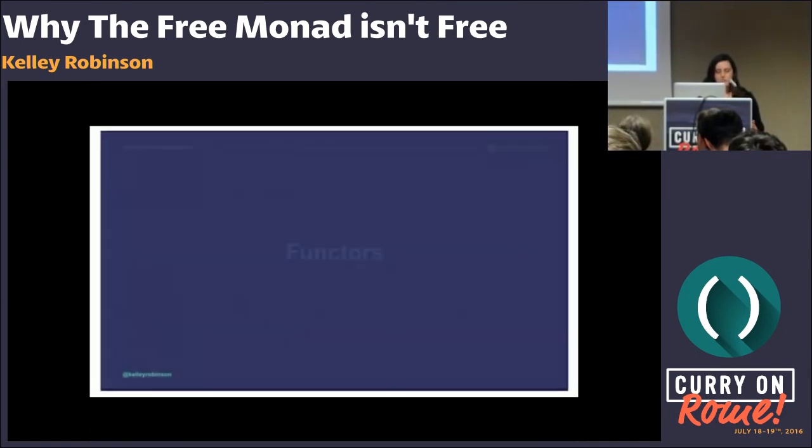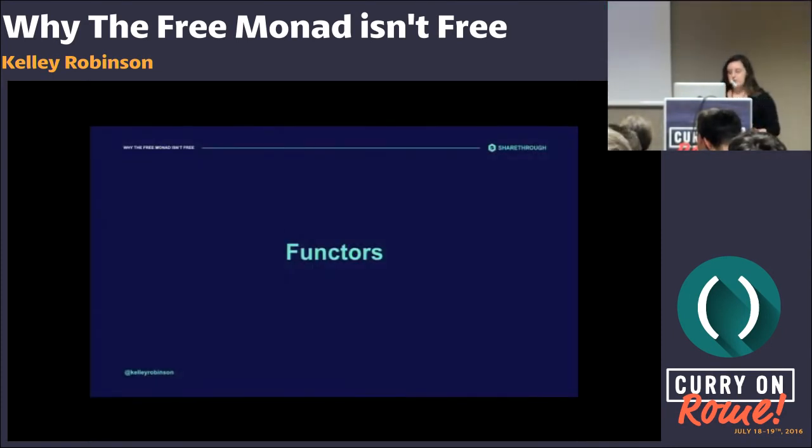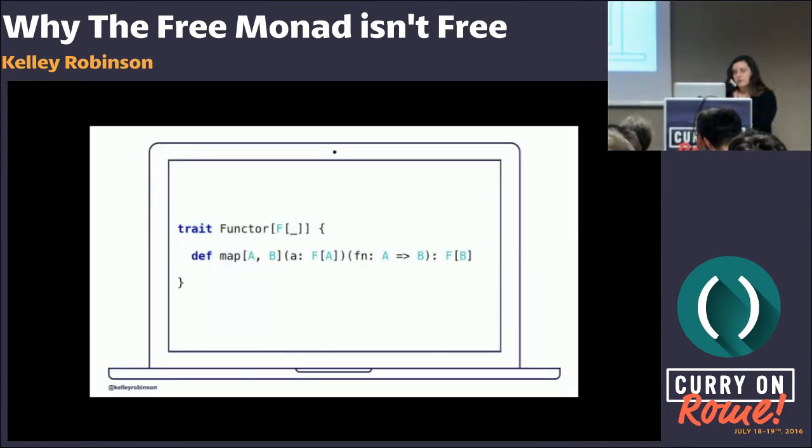Okay, quick overview of monoids. Let's move on to functors. A functor is a family of types that has a map method, and the map method will apply some function to everything in that family. And then it will return a new container.